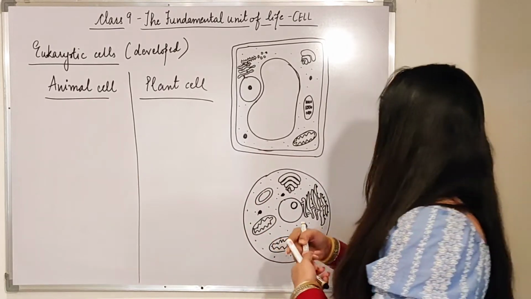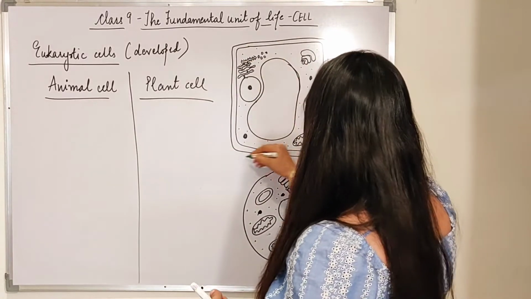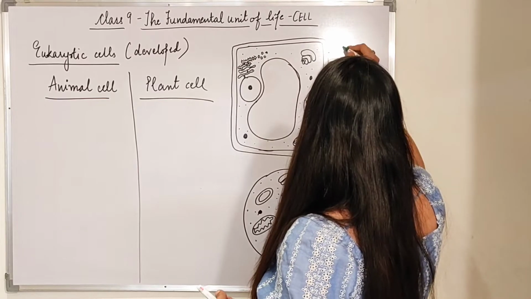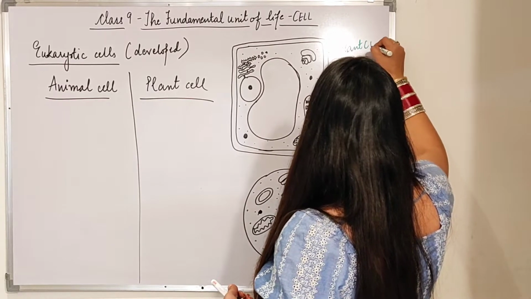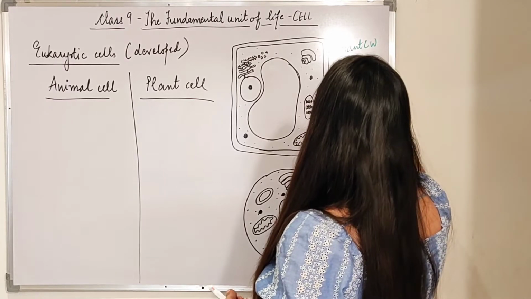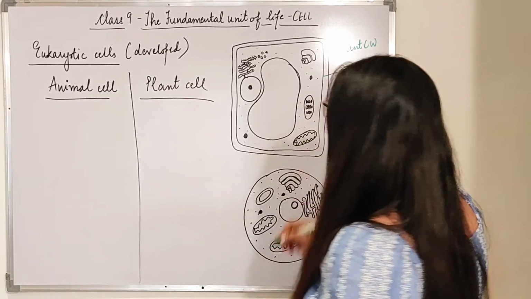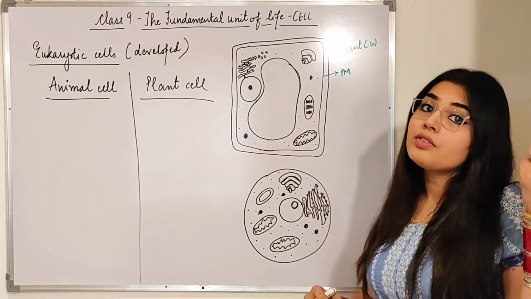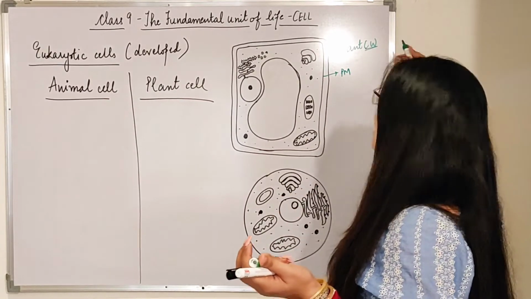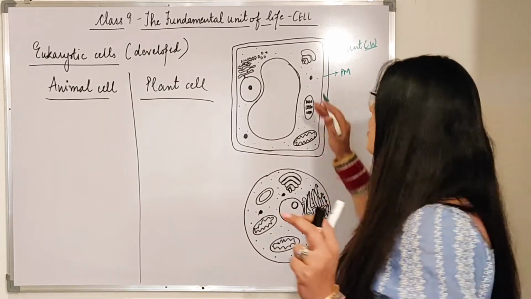Let me just label it now. The outer wall which you can see here is the plant cell wall, and this is the plasma membrane. So the plasma membrane lies inside the cell wall. The cell wall is the outermost portion in the case of the plant cell.